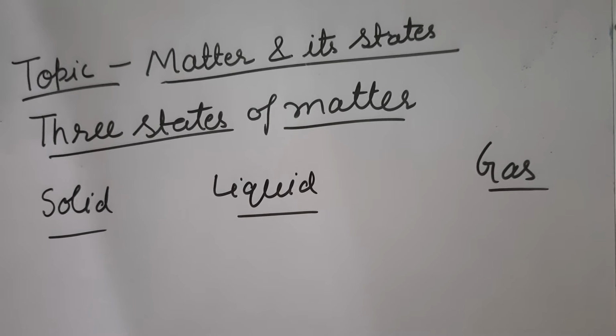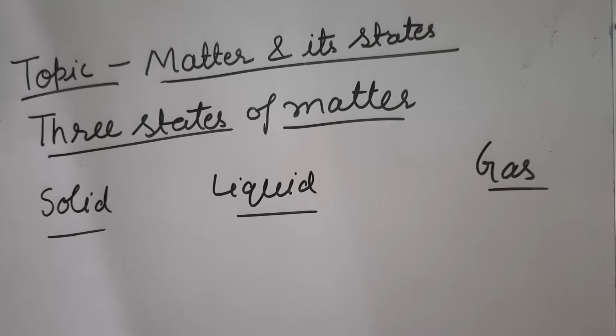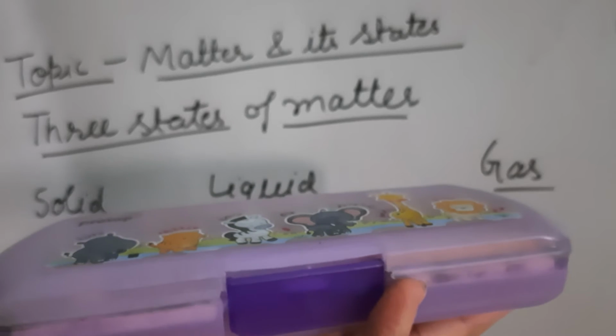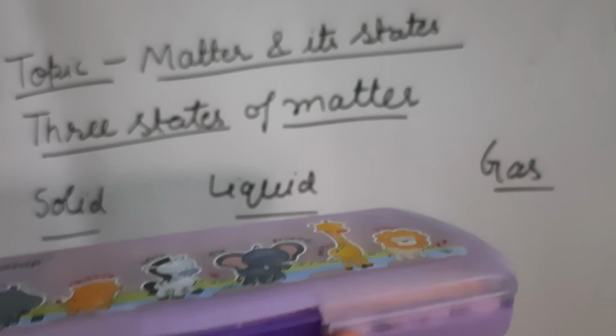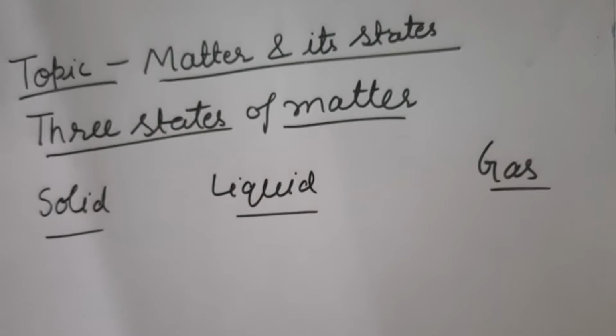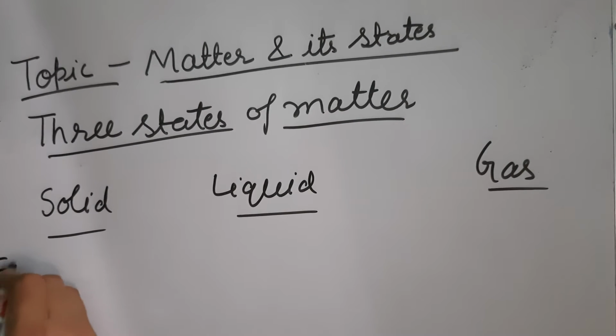As you can see, this solid has a fixed volume. The volume cannot change. So solids have fixed volume.